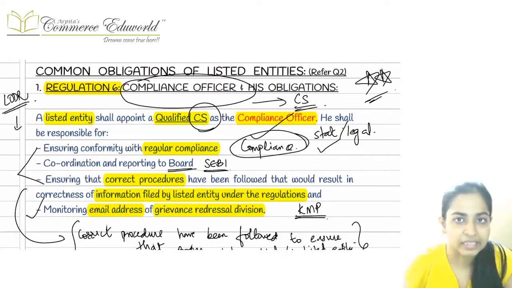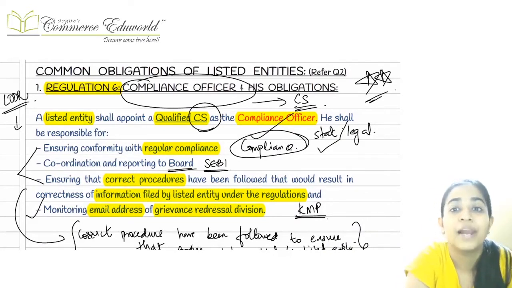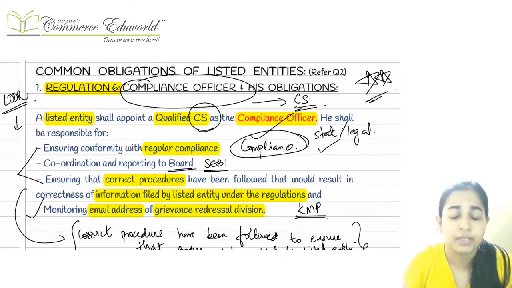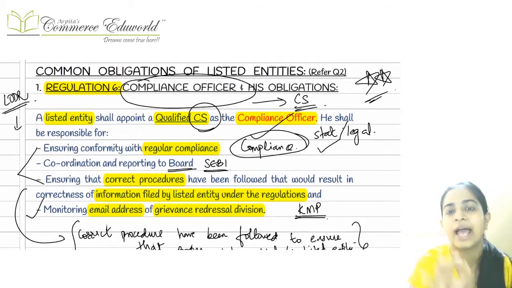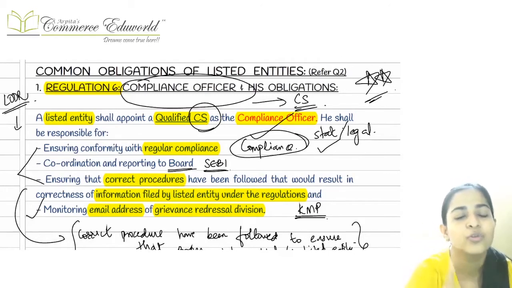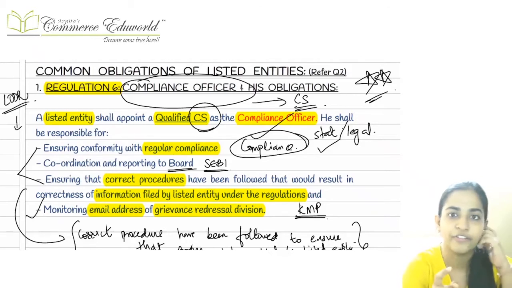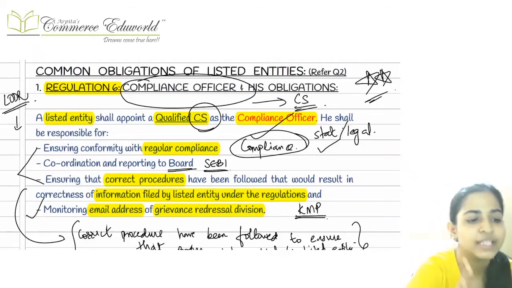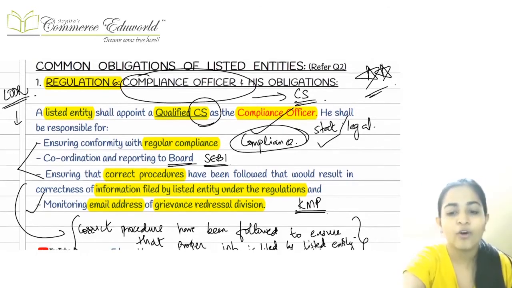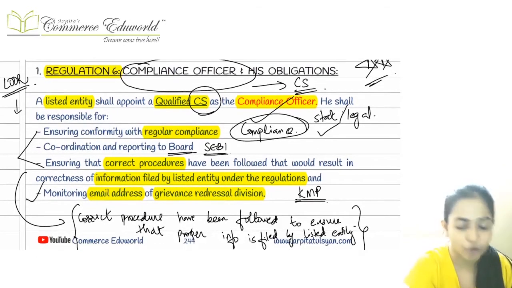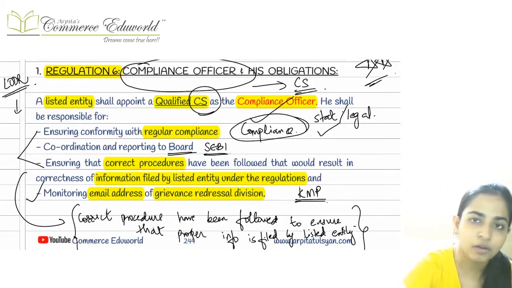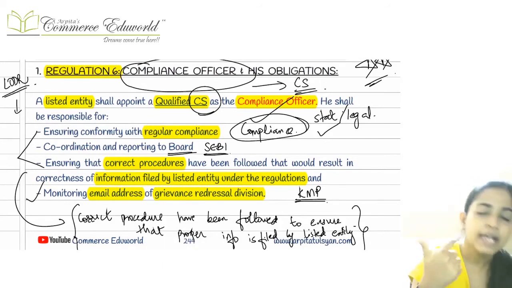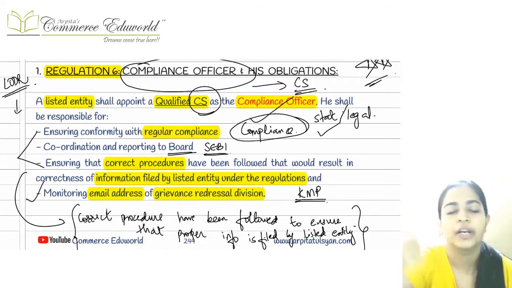Now, going on to the main regulations. First one is regulation number 6. Regulation number 6 talks about the compliance officer, and it says that every listed entity should have at least one compliance officer who should be a qualified CS, and he has 4 obligations. He will be responsible for 4 things. What are the 4 things for which he is responsible? First of all, he has to make sure that all the compliances have been followed. That is regular compliance. Meeting all the regular compliance is the obligation of the compliance officer. Second one is coordination and reporting to the board.